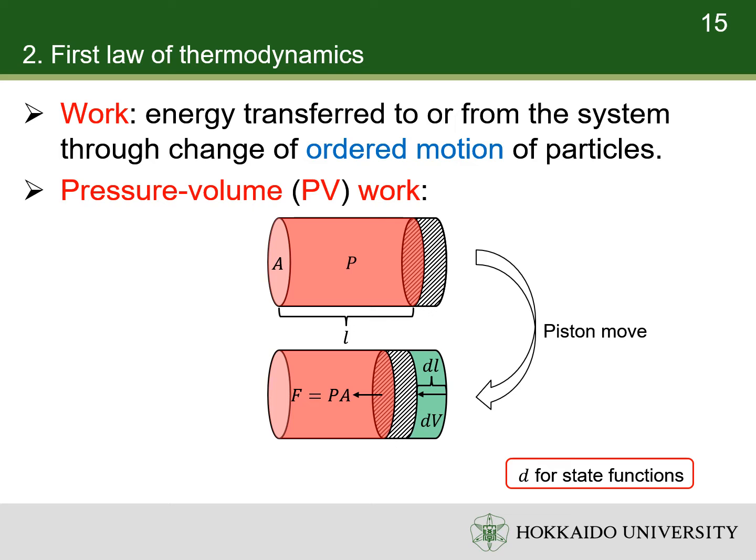Pay attention. First, we suppose the motion of the piston is small, so that the pressure can be considered as a constant. Second, if the motion and force have the same direction, the work is positive, but the volume decreases. Thus, we have the formula for PV work like this. Symbol delta is used for the infinitesimal change of path functions.